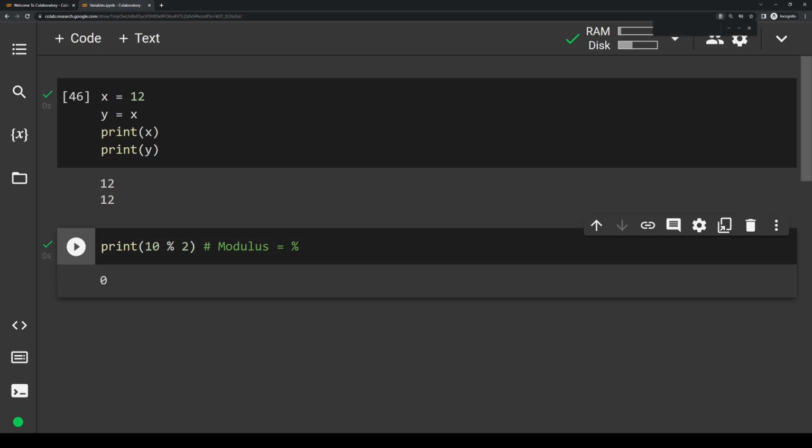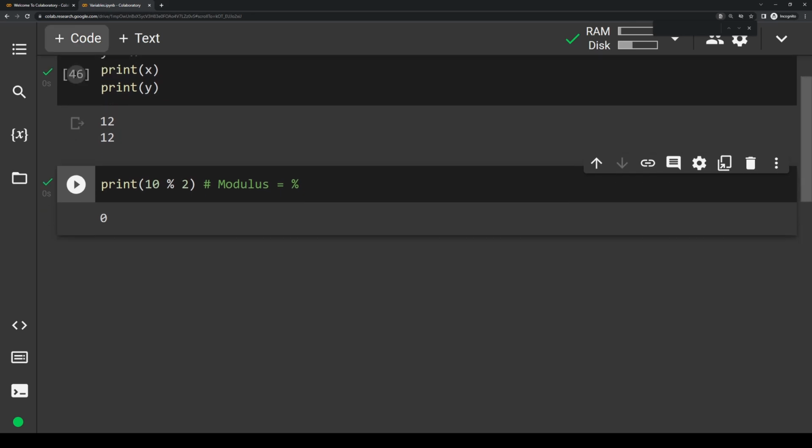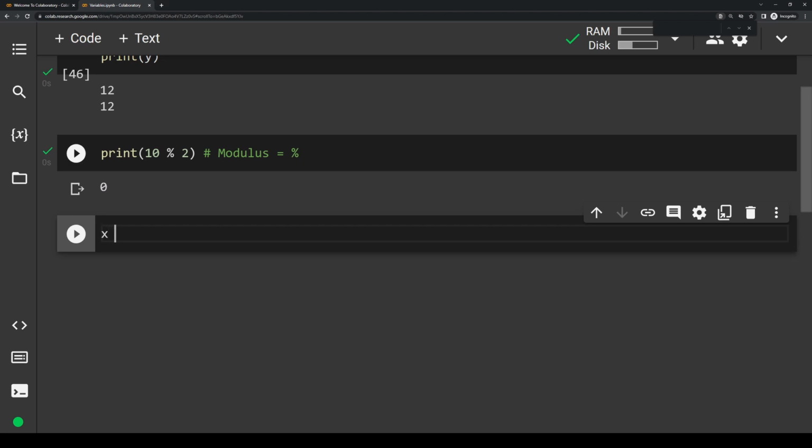So the reason I actually wanted to go over arithmetic and basic operations in Python is because they come in handy when you're assigning or updating variables, and you can freely do operations between variables, as long as they're of the same type, relatively speaking. So let's say we have a new code chunk here. Let's say we have x equals 5. Now we want a new variable y that equals 5 times the amount of whatever x is.